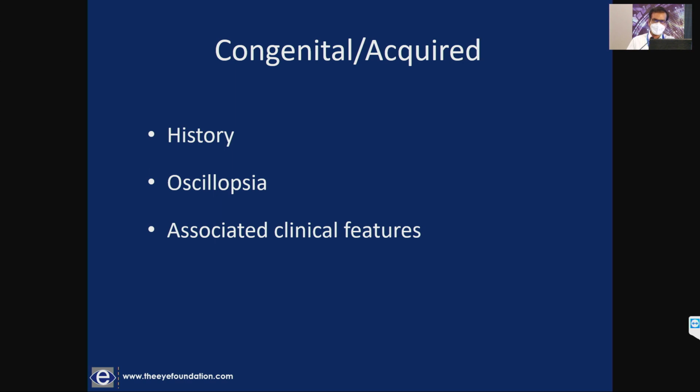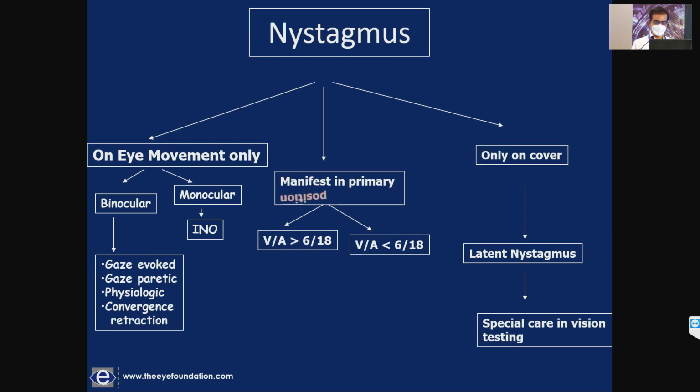So you need to take the history. Usually they say that the distinction is very important because congenital may not require any further evaluation, whereas acquired nystagmus requires a neurological workup. Usually acquired will have oscillopsia, whereas congenital will not. There are some exceptions to this, but as a general rule, if the patient says that he or she has oscillopsia, it's possibly an acquired nystagmus, and of course the associated clinical features.